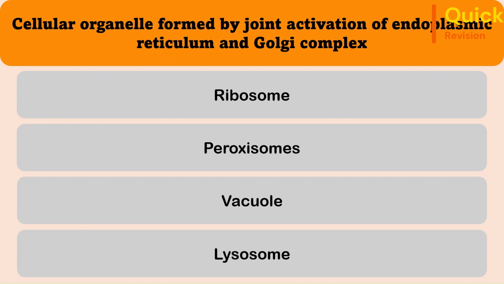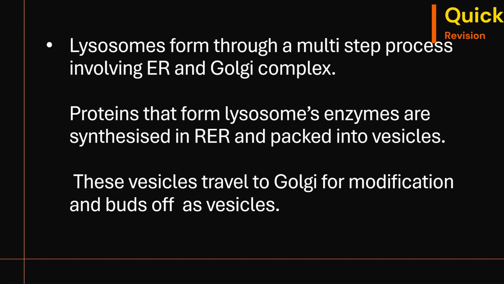24th question. Cellular organelle formed by joint activation of endoplasmic reticulum and Golgi complex is ribosome, peroxisomes, vacuole, and lysosome. The correct answer is lysosome. Lysosomes form through a multi-step process which involves endoplasmic reticulum and Golgi complex.